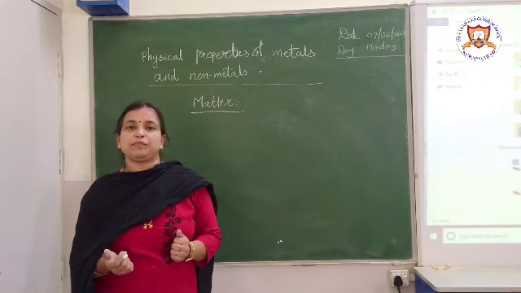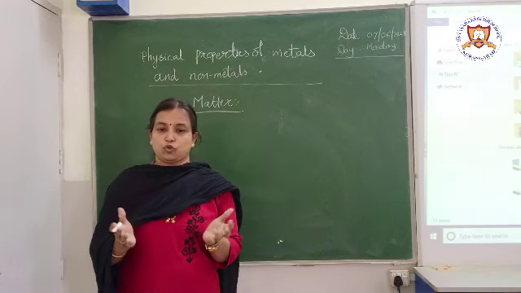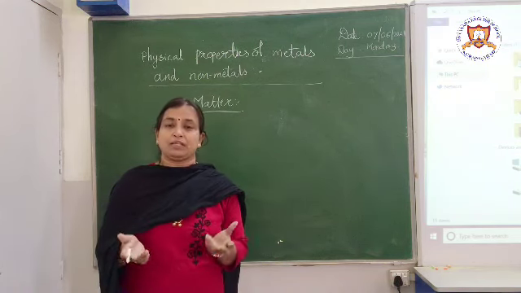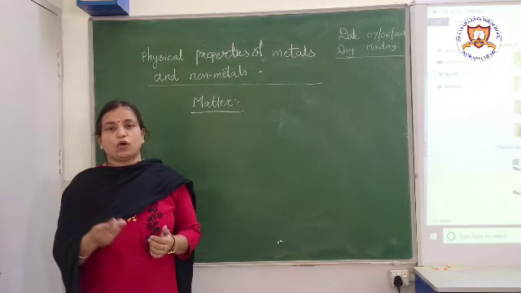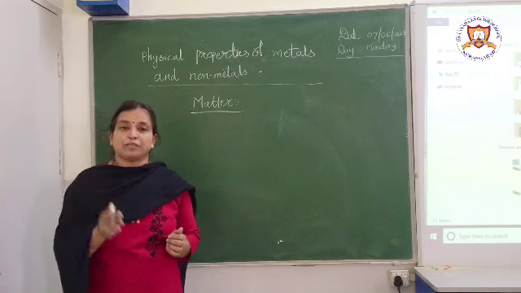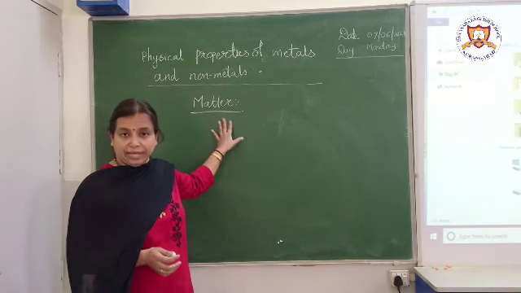If you take one simple example of a balloon, if it is inflated, it will take a little more space than when it is not inflated, isn't it? So any other thing which has mass as well as occupies space is nothing but what? Matter.